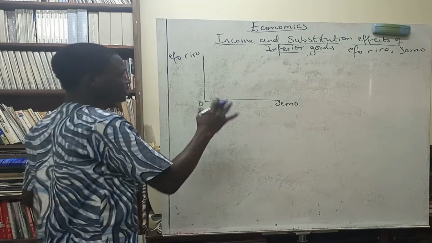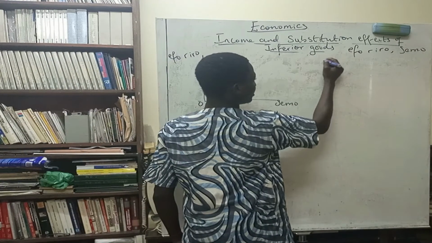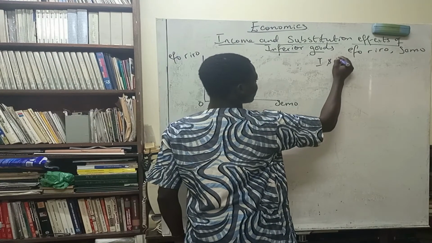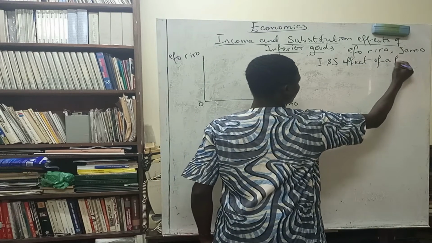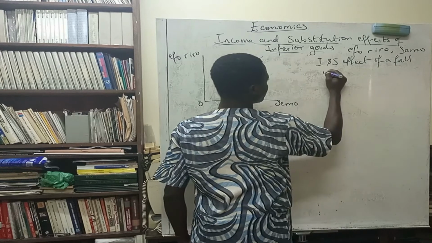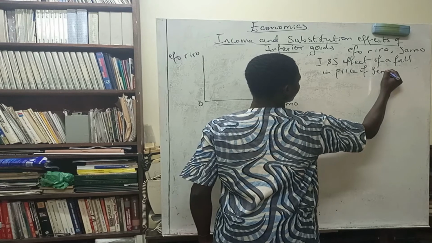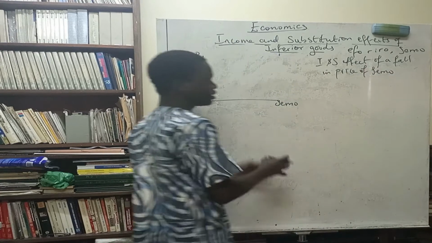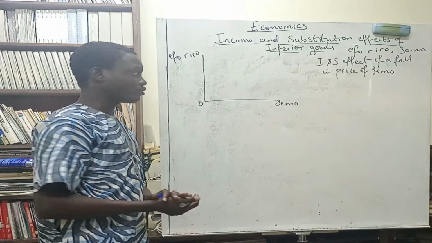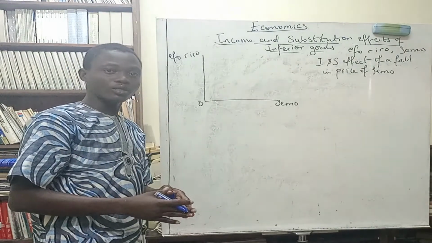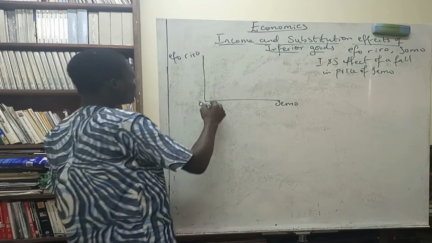Now, before any change, what we want to analyze here is the income and substitution effects, the I and S effects, of a fall in the price of semo. Here semo is the inferior good. Semo is an inferior good in this video, but that doesn't mean in the real world it's an inferior good. It may change according to people. Alright. So what we are going to do now is, there's an initial